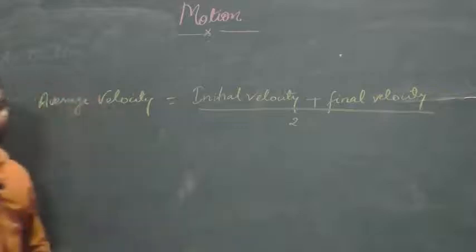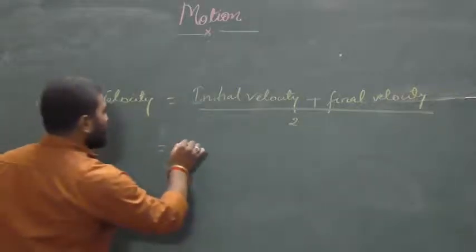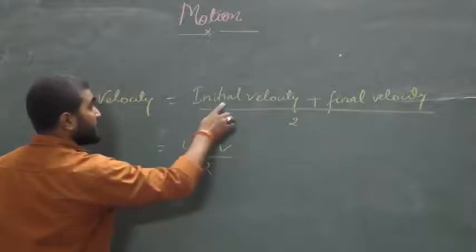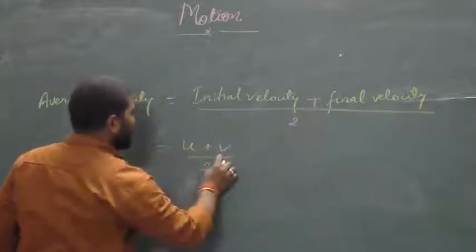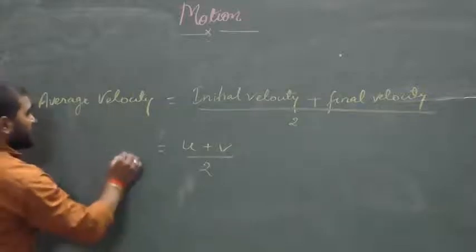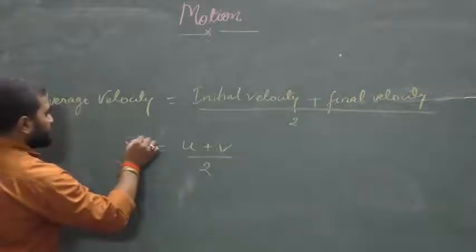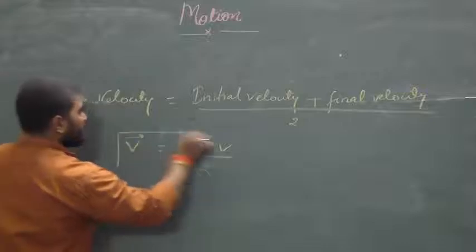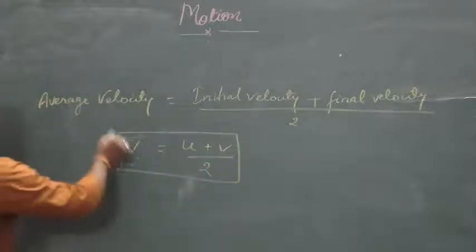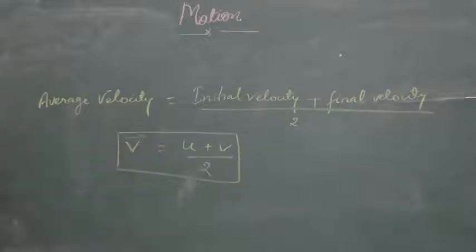Okay, or you can say (u plus v) divided by 2. Here u is initial velocity, v is final velocity, and upon 2, and the average velocity will be represented by v vector or v bar, you can say v bar. Okay, this is the representation of average velocity.